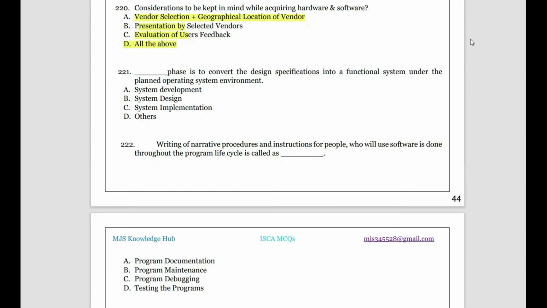Next: this phase is to convert the design specification into a functional system under the planned operating system environment. So what is it saying? You're converting design specification into a functional system, so you're bringing the design into action. When you design, you try to develop it. After development only comes the implementation. So system development is the answer.